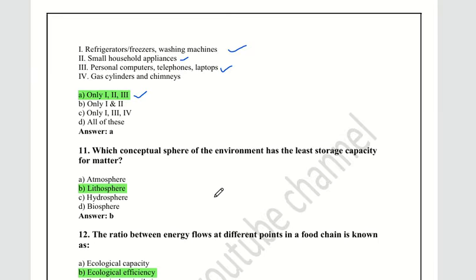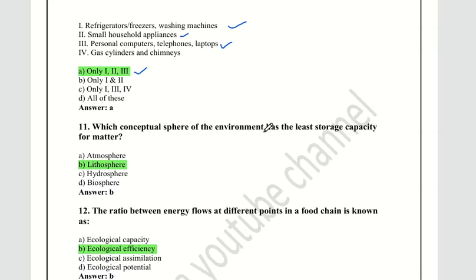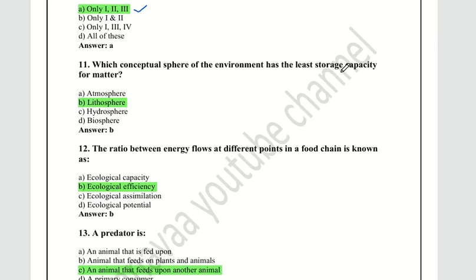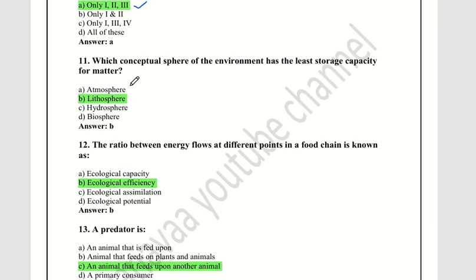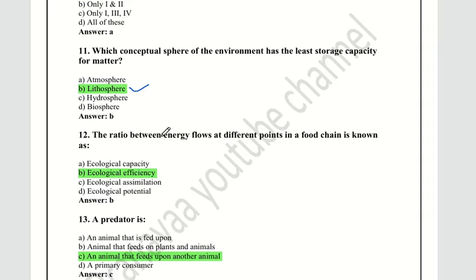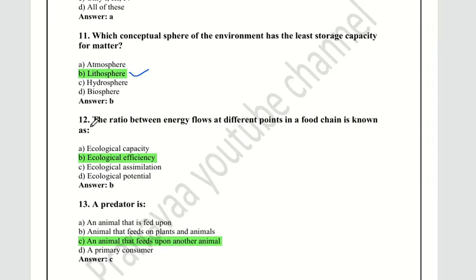The next question: which conceptual sphere of the earth has the least storage capacity for matter? Atmosphere, lithosphere, hydrosphere, biosphere. Option B, lithosphere, is the right answer. The 12th question: the ratio between the energy flows at different points in the food chain is known as.